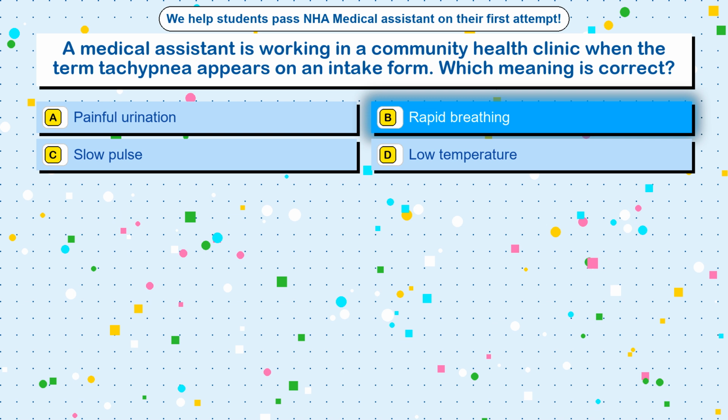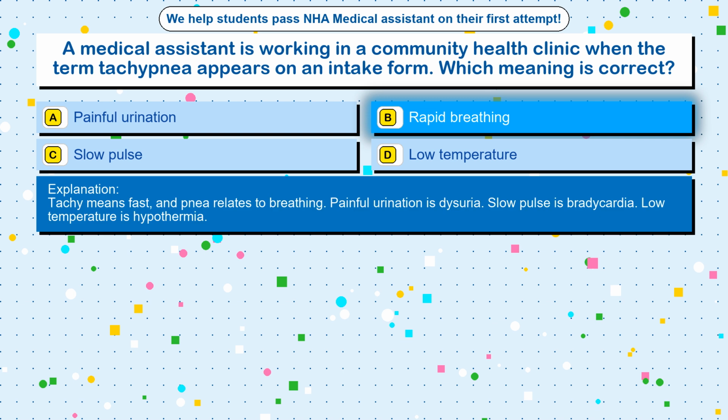The correct answer is option B, rapid breathing. Tachy means fast, and nea relates to breathing. Painful urination is dysuria. Slow pulse is bradycardia. Low temperature is hypothermia.